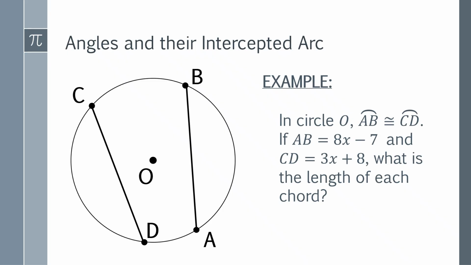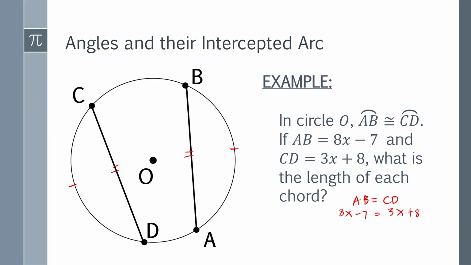So remember that the arc AB is congruent to arc CD, meaning when these two arcs are congruent, then the chords subtended to them are also congruent. So these two are also congruent. So meaning to say we have here AB is equal to CD. Then we have here AB, which is 8x minus 7, is equal to 3x plus 8.